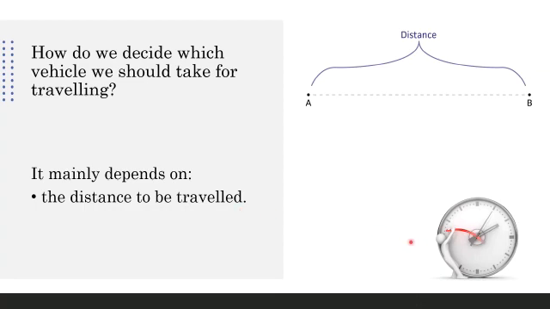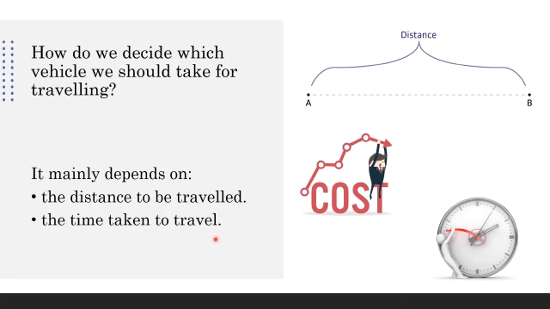Then time taken, the time taken to travel. If we want to travel to far off places, we generally use aeroplanes and trains so that we reach fast, right? And when we go to nearby places, we don't need to hurry or rush. We can use a cycle, that's okay. The cost of travel.